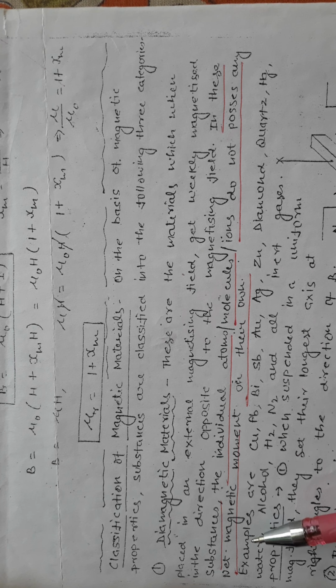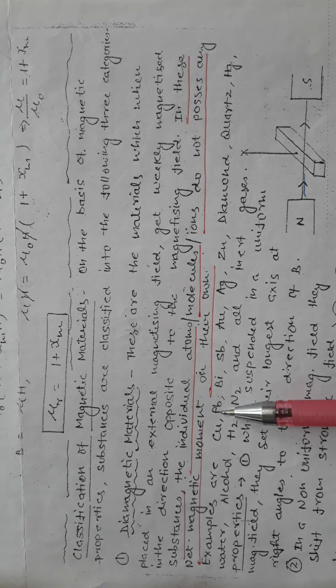In these materials net magnetic moment of atoms, ions or molecules is zero, means ये जो मटेरियल्स होते हैं इनके एटम्स का, आयंस का, मॉलिक्यूल्स का अपना कोई नेट मैग्नेटिक मूवमेंट नहीं होता. But when they are placed in an external magnetic field, a magnetic moment is developed in the direction opposite to the magnetic field. So examples are, copper is very common example.